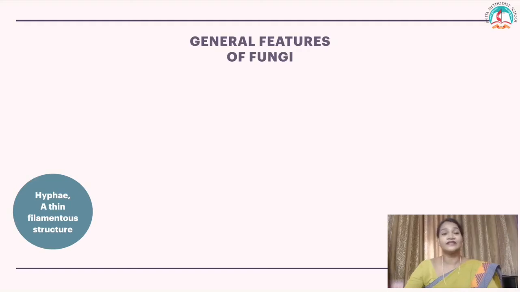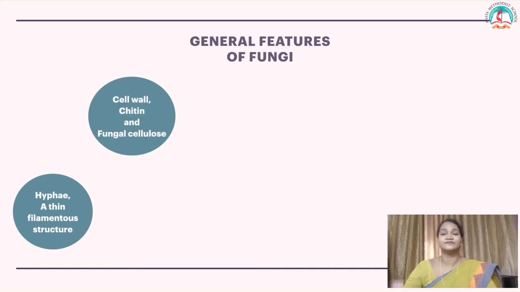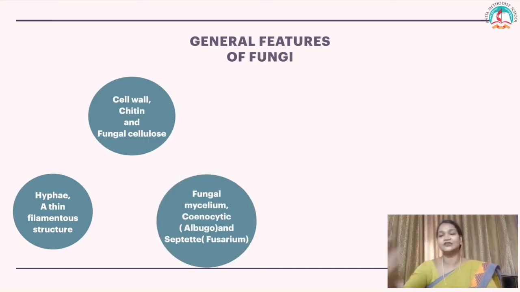The fungal body, the thallus, is made of a structure called hyphae. Hyphae look like a ribbon, a small layer or a thread or ribbon-like structure. A thin filamentous structure. The cell wall is made up of chitin and fungal cellulose. Many hyphae form into mycelium. Sometimes this mycelium is coenocytic, sometimes it is septate.